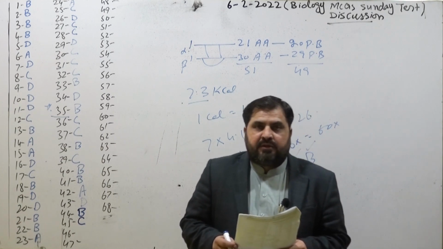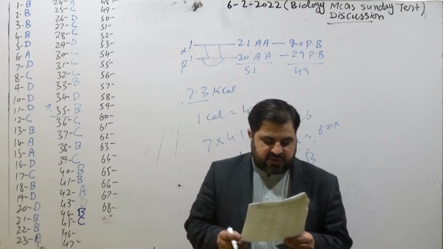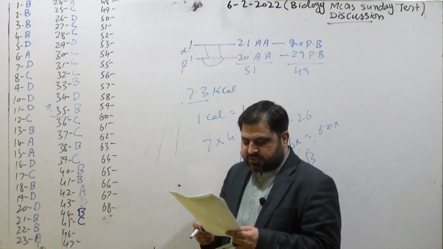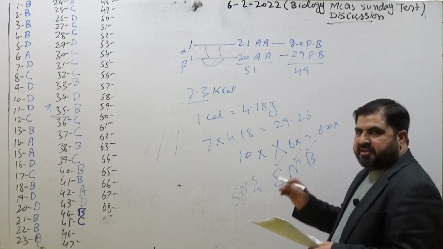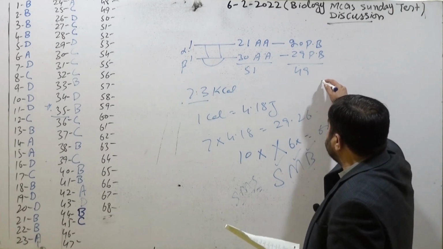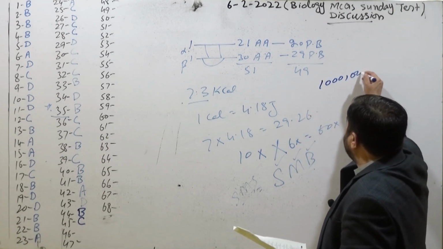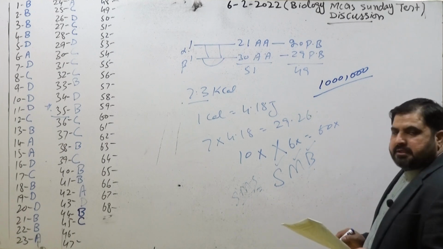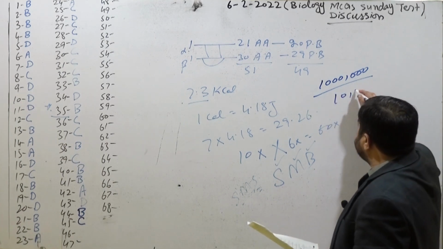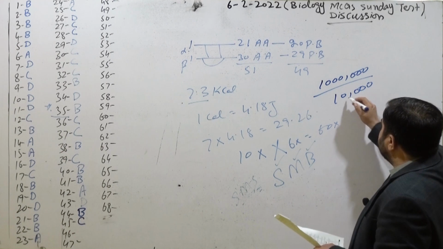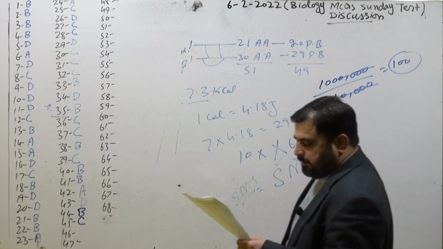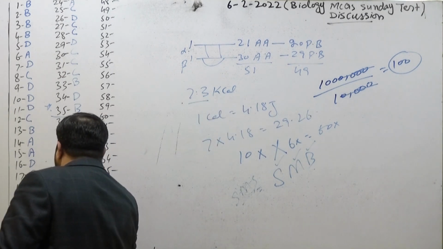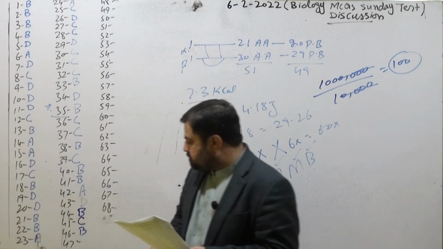Coming toward the next MCQ 46. The magnification power of electron microscope is dash times greater than the compound microscope. For that, we use the formula. Magnification power of electron microscope is 1 million times, and that of compound microscope is 10,000 times. So by using this formula, that's 100 times greater. So that's why correct option for MCQ number 46 is B.